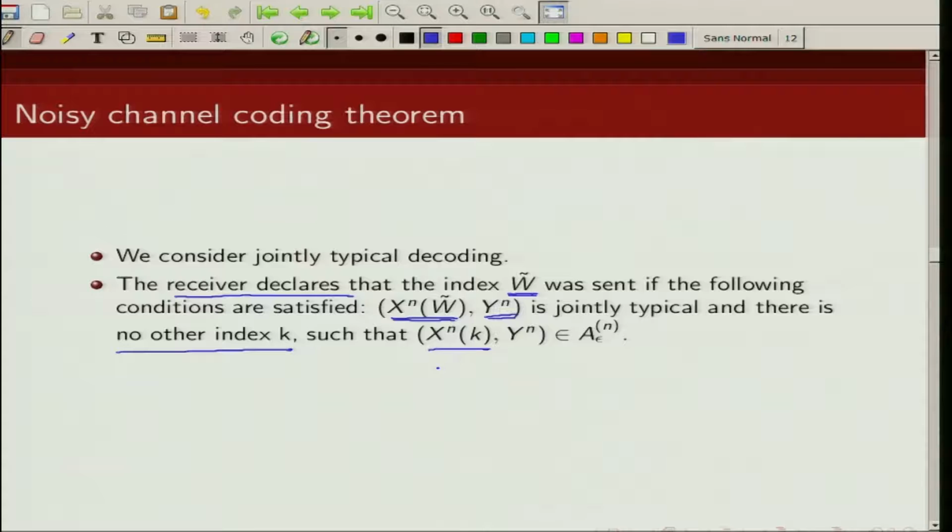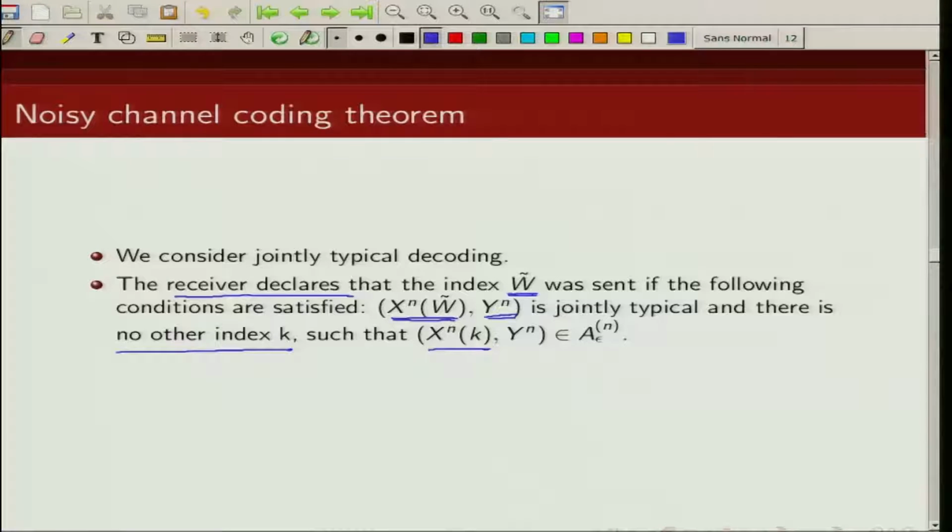So we successfully decode an index if x^n of that index and y^n are jointly typical and there is no other index for which x^n(k) and y^n are jointly typical. That is your typical set decoding.